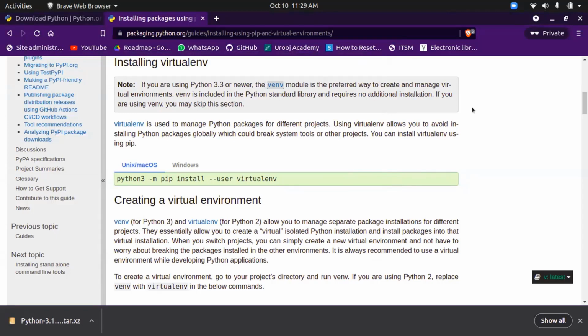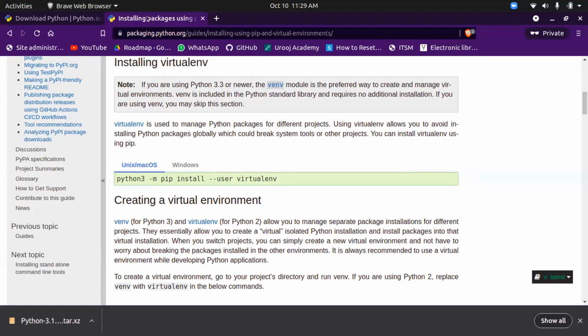So in JavaScript we install packages using npm, and in Python we install using pip or pip3. In Linux or Mac OS we use pip3 or python3, and for Windows we directly use pip. So it is kind of the npm of Python. Is it clear? Yeah. Thanks.